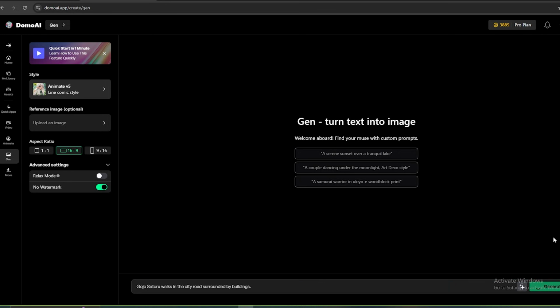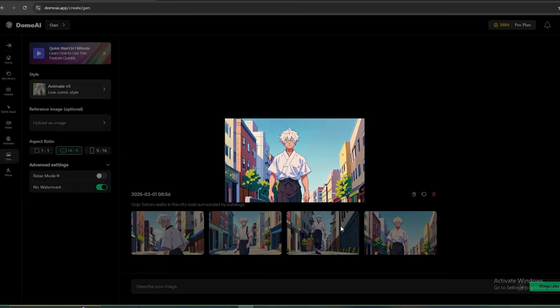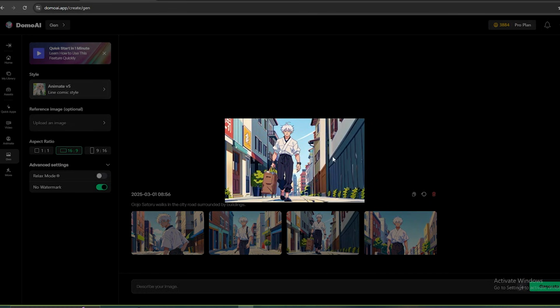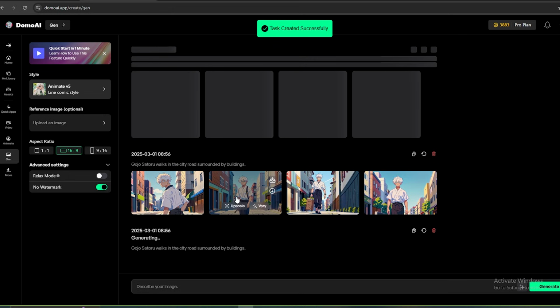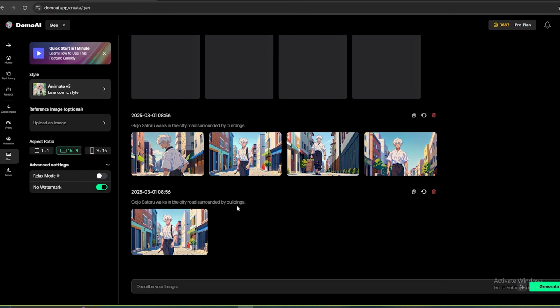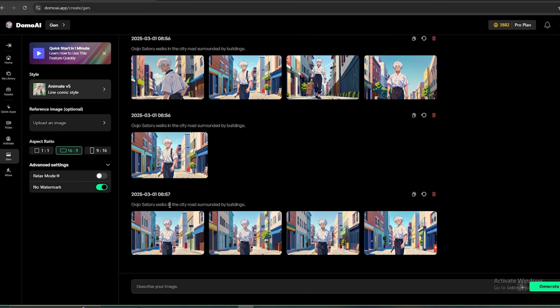It will only take like several seconds to generate the images. As you can see here, it only costs us 1 credit, and we have 4 images. If you click this upscale option, it will increase the quality of this image like this. And if you click this vary option, it will make similar images. And we can use these anime images as visuals for our video.